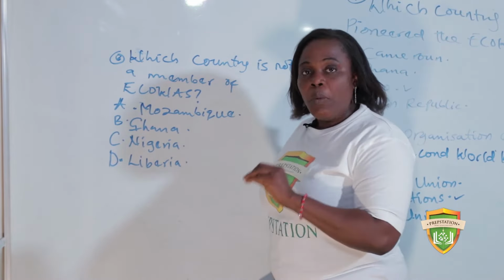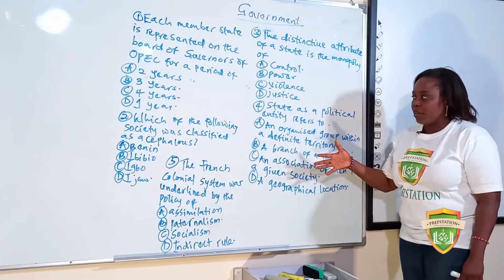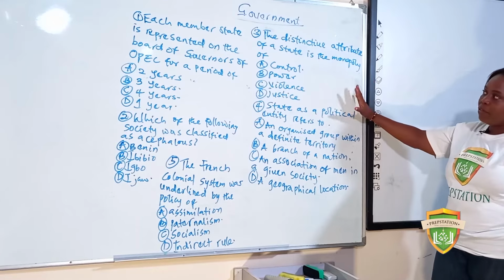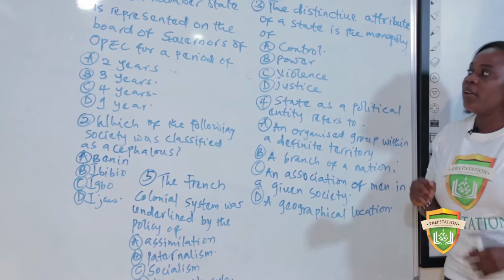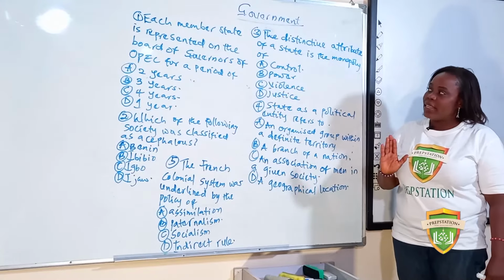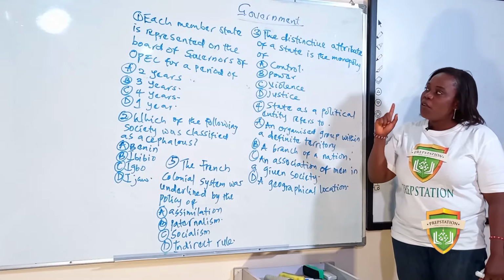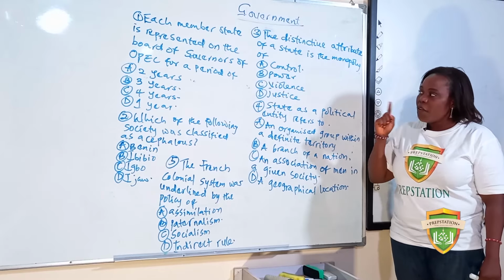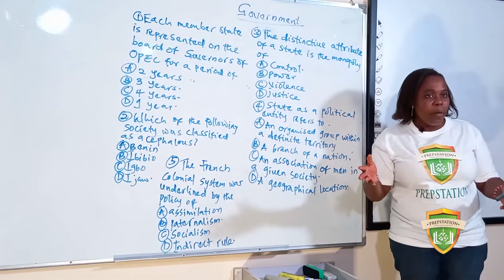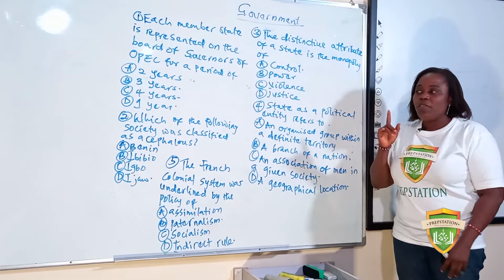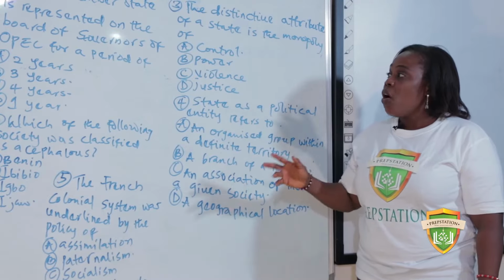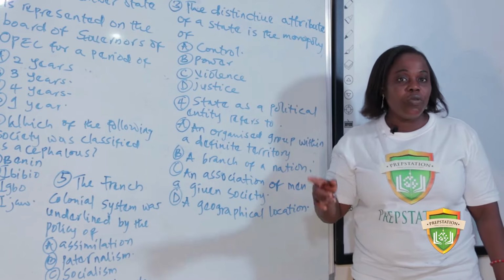All right, we're going to be looking at some of our questions. Look at the board. We have about 5 questions. I'll begin with the first question. It says, each member state is represented on the board of governors of OPEC for a period of dash. Now, what is OPEC? Remember, OPEC is one of the international organizations. It stands for Organization of Petroleum Exporting Countries.